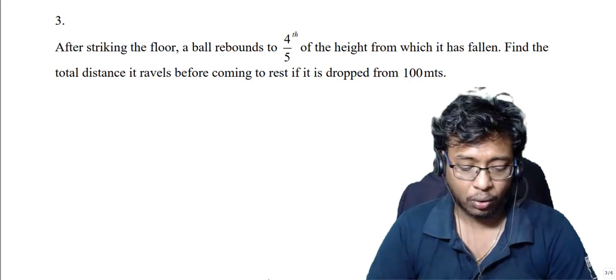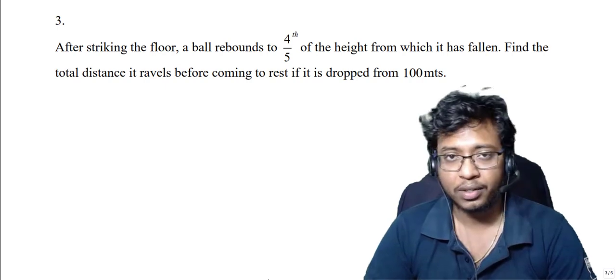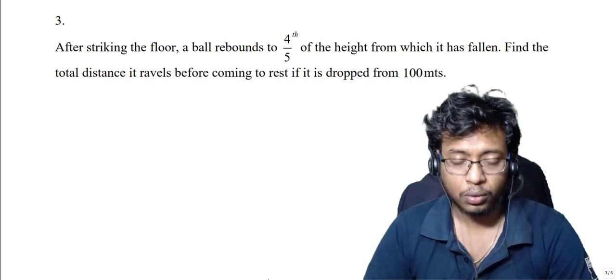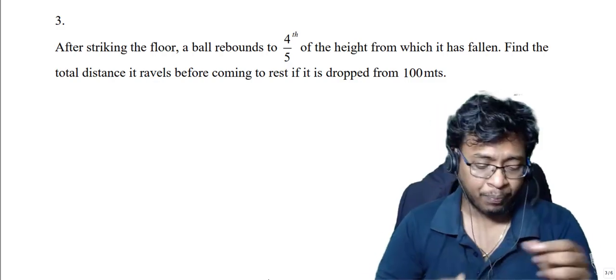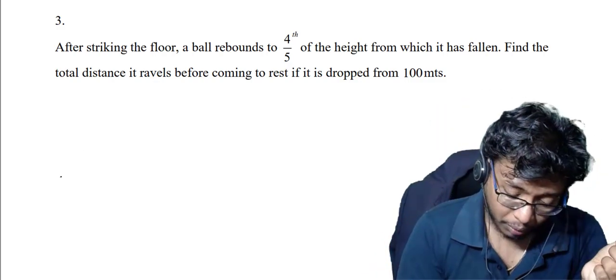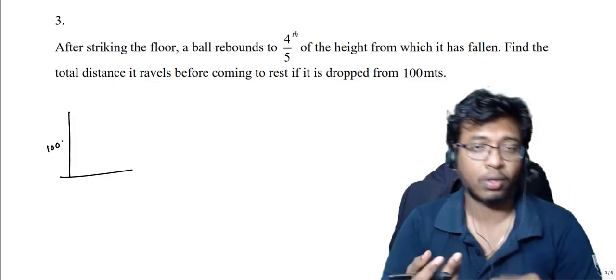Now, after striking the floor, a ball rebounds to 4/5 of the height from which it has fallen. Find the total distance it travels before coming to rest if it is dropped from 100 meters height. Now see here, we don't know after how many bounces the ball came to rest. If I'm dropping the ball from here, this is the ground.